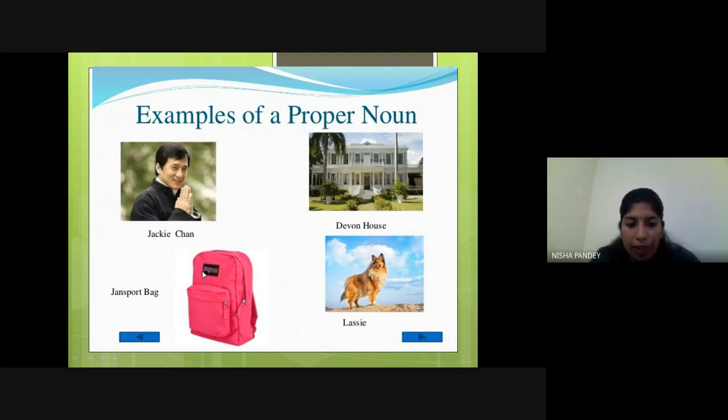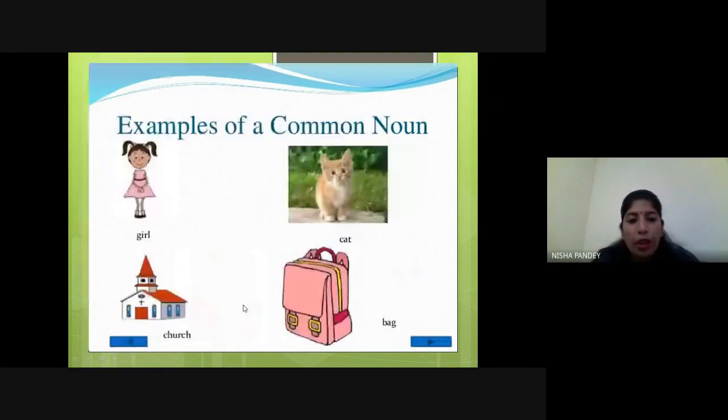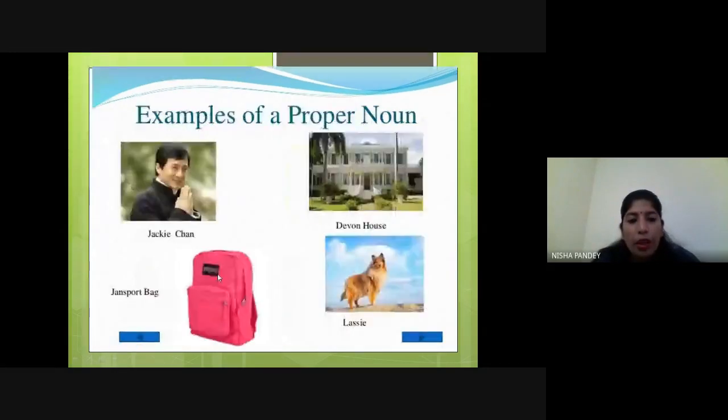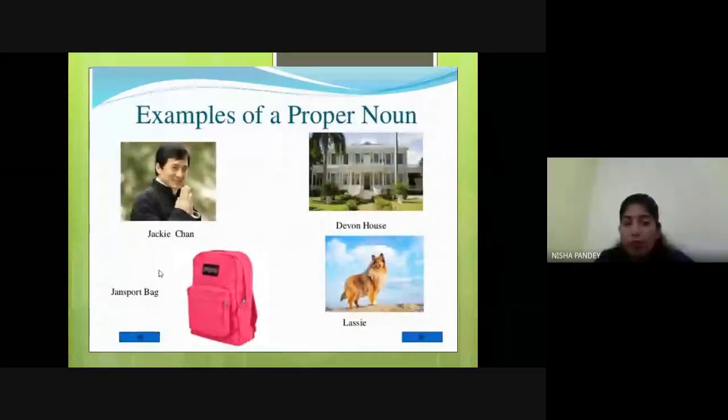Okay. So now here you can see one bag is here and some name is given to this bag, Jansport bag, for example. It's a name of some company, right? So here you can see it's a name of a thing. So it's a particular, specific name given here. So it's again a proper noun.